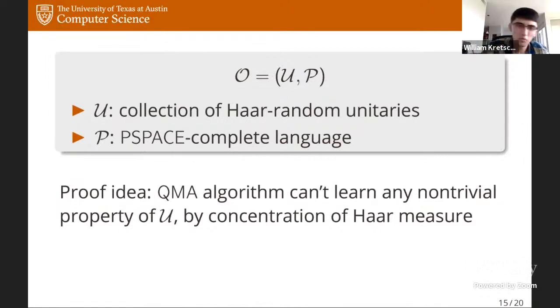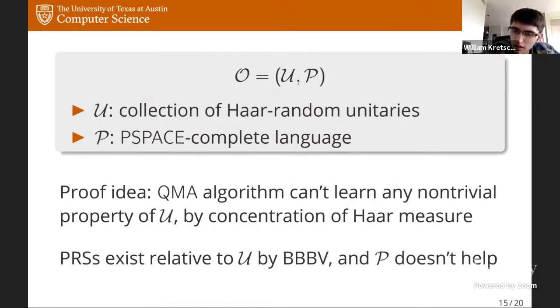And hence, when you're considering QMA relative to this oracle, we might as well basically just cross out this unitary part, this U, and we're basically just left with QMA to the P, so QMA to the P space, which by standard complexity theory is just equal to P space. And so this is how you show that BQP equals QMA relative to this oracle, because basically all you can decide is just P-space complete languages.